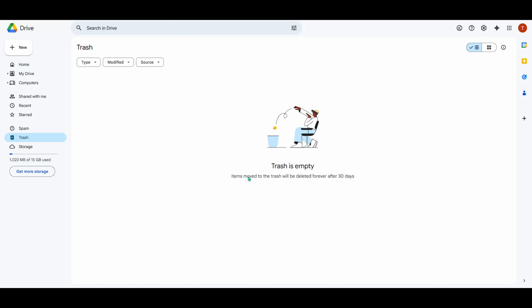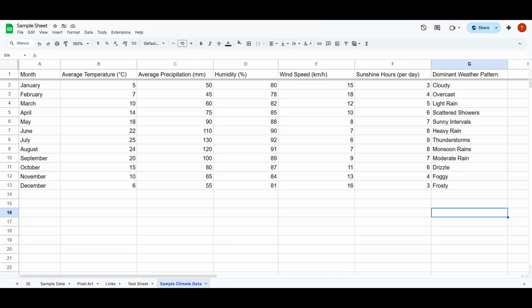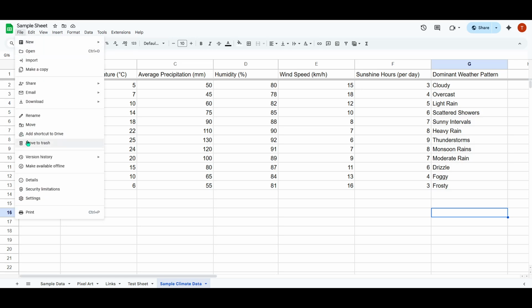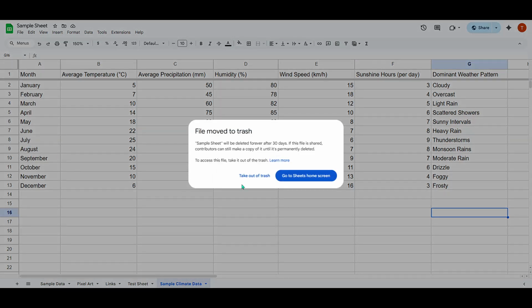For those of you curious about the process, let's take a moment to walk through it. Imagine you've just accidentally deleted your current Google Sheets file. It's okay, don't worry. Simply head back over to your Google Drive, then click on the Trash option. There you'll find the file you deleted, just waiting to be restored to its former glory.